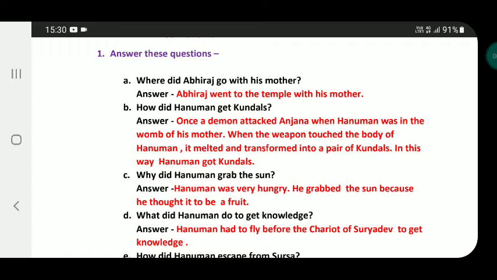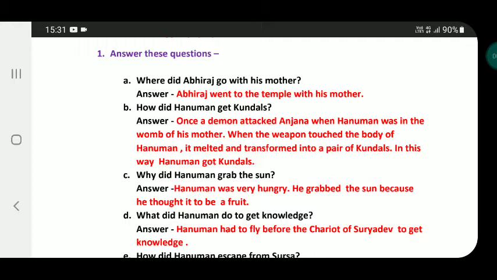1. Answer these questions. A. Where did Abhiraj go with his mother? Answer. Abhiraj went to the temple with his mother. B. How did Hanuman get kundals? Answer. Once a demon attacked Anjana when Hanuman was in the womb of his mother. When the weapon touched the body of Hanuman, it melted and transformed into a pair of kundals. In this way, Hanuman got kundals.